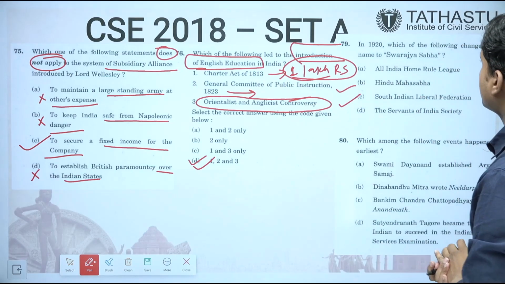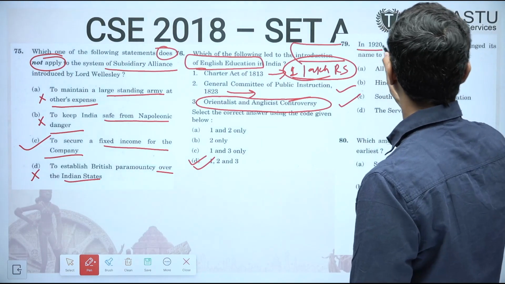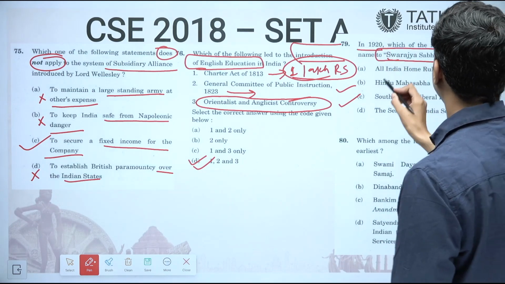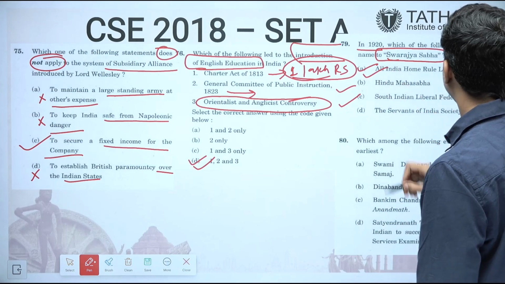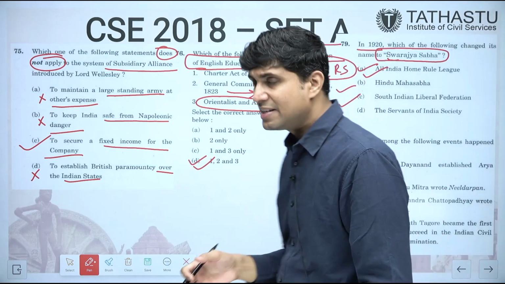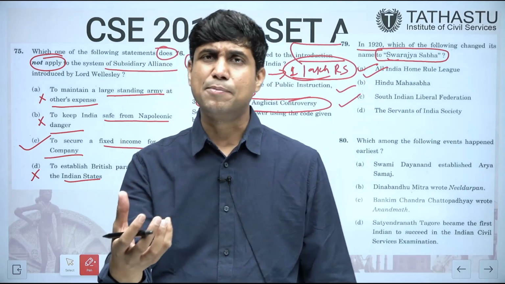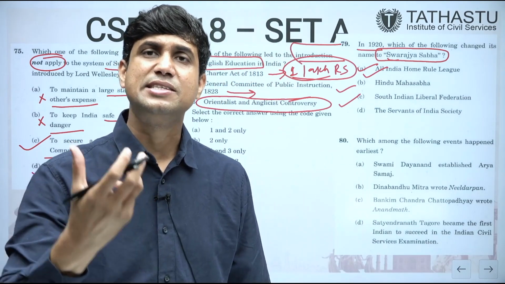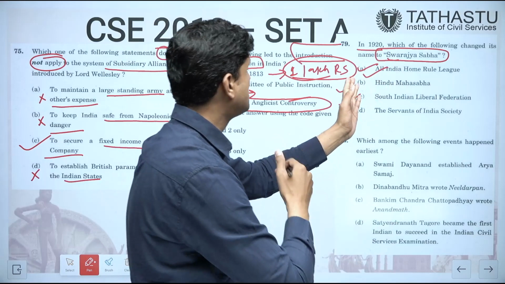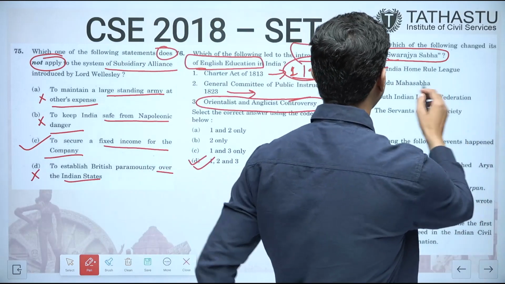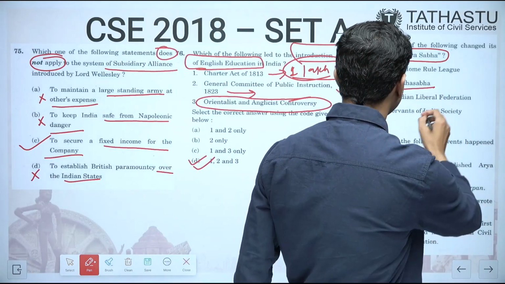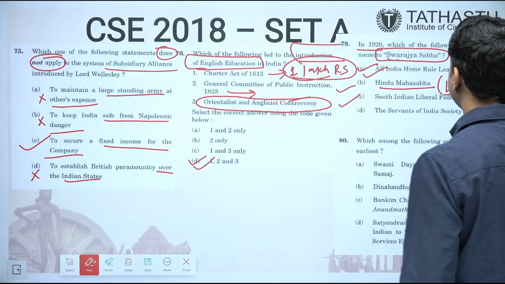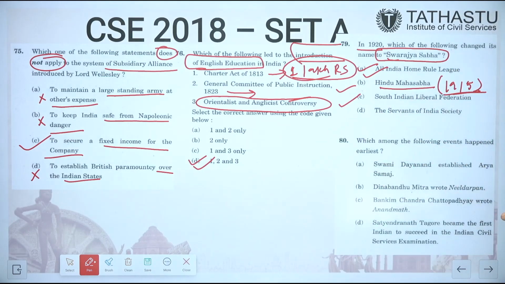If we see the next question, in 1920, which of the following changed its name to Swaraj Sabha? Actually, it was the All India Home Rule League. Gandhi ji very reluctantly accepted the leadership of the Home Rule League, and then he changed its name to Swaraj Sabha. So the answer is A. Hindu Mahasabha was formed in 1915, as you may be knowing. Malviya ji was associated with this, Madan Mohan Malviya.